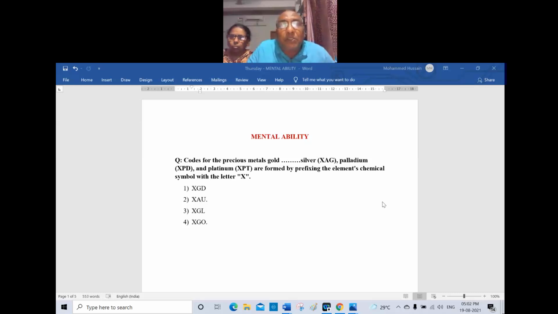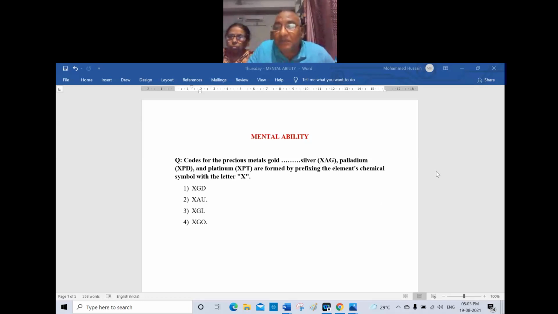Now let me give you some mental ability question. The code for the precious metals gold, silver XAG, palladium XPD, and platinum XPT are formed by prefixing the element's chemical symbol with the letter X. So what is the dash here for gold? XGD, XAU, XGL, XGO. I want to get it from the participants.